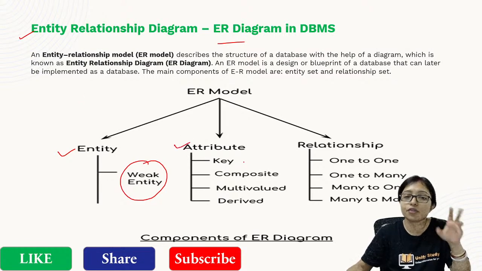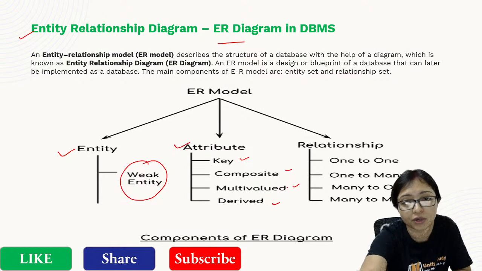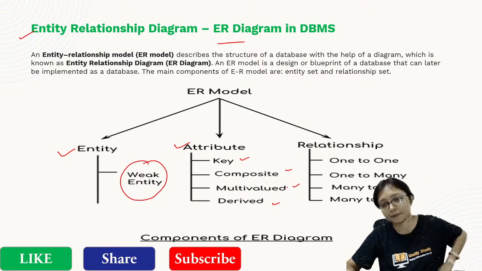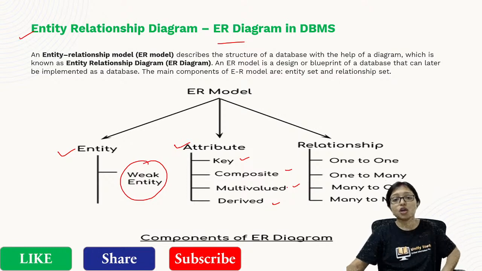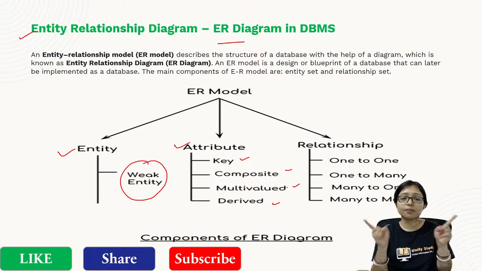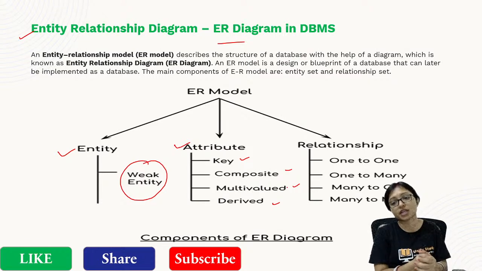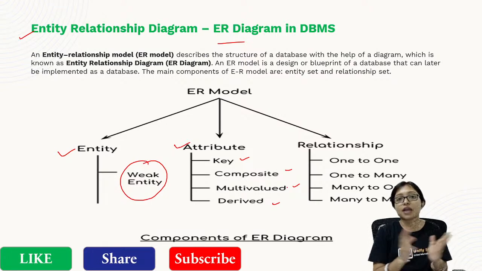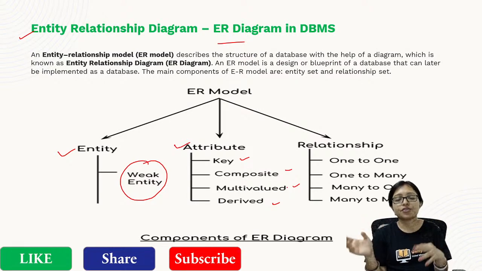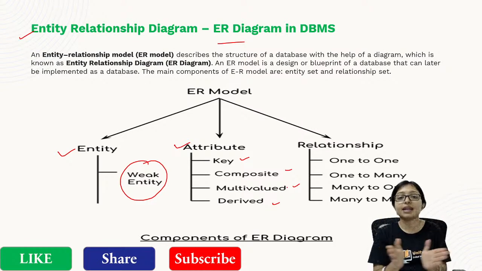Attributes: there are different types, key attribute, composite attribute, multi-valued attribute, derived attribute. Key attribute is your primary key or candidate key. A composite attribute combines several parts, for example address: city, state, country together make a composite attribute.